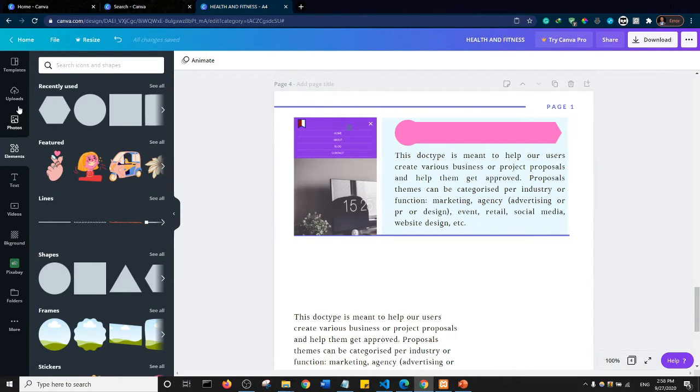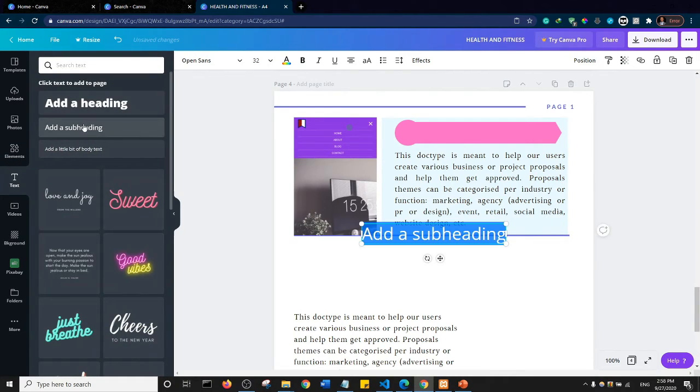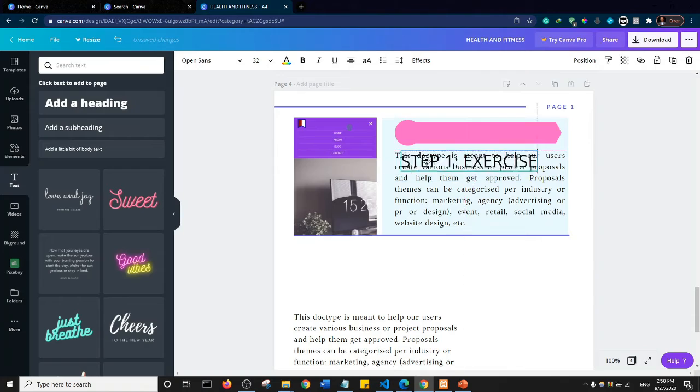So I'll come to text, and I'll click on subheading as I normally do, and I'll say maybe something like step 1. So step 1, and maybe I'll add a colon and say exercise, and I will just simply move that here.